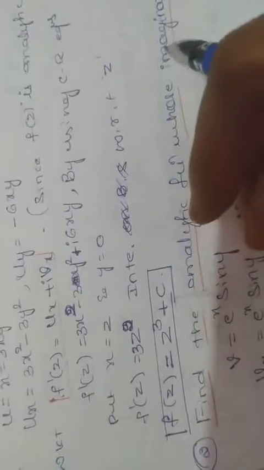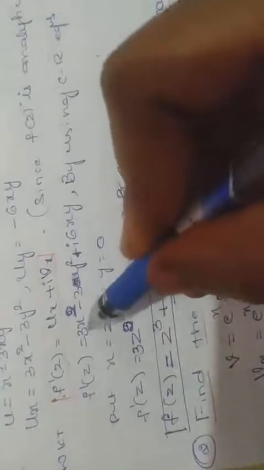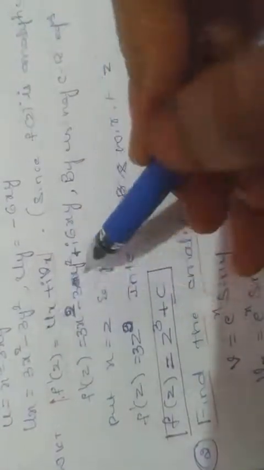So this i v_x is replaced by minus u_y, and minus into minus is a plus 6xy.